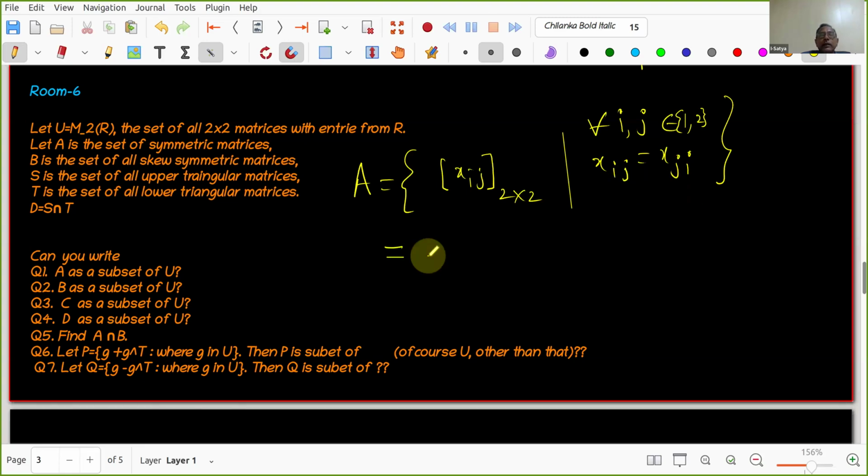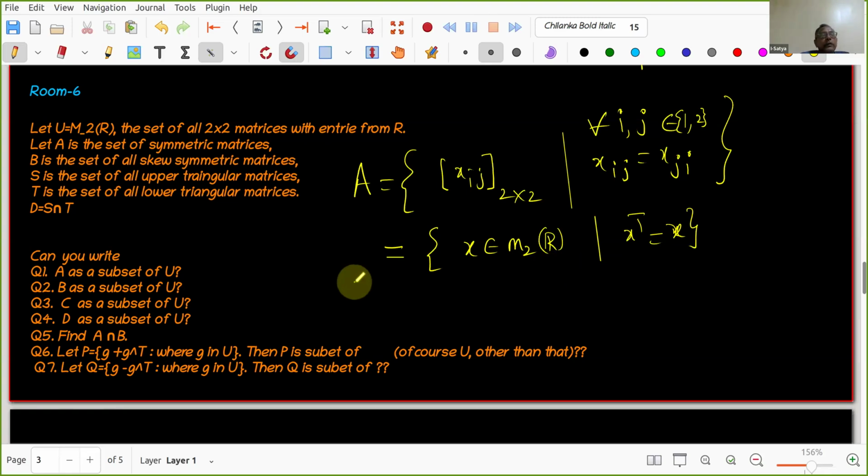Okay. So can you tell me in another way? For example, can I write x belongs to M2 of R such that x is of this form a, b, c, d? That's okay, I'm not writing in terms of the elements. Is there any other way? Do you know something called transpose? Yes, sir. The transpose of the matrix would be equal to the matrix itself. That means x transpose is equal to x. X is a 2 by 2 matrix, since X belongs to M2 of R. X transpose is equal to X.